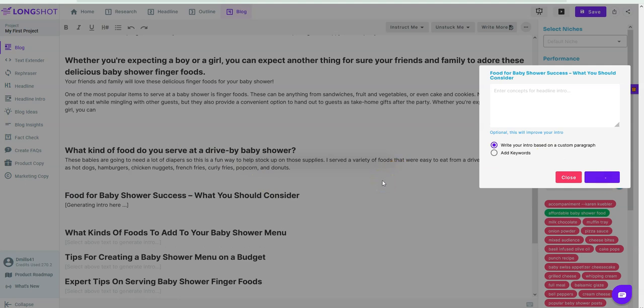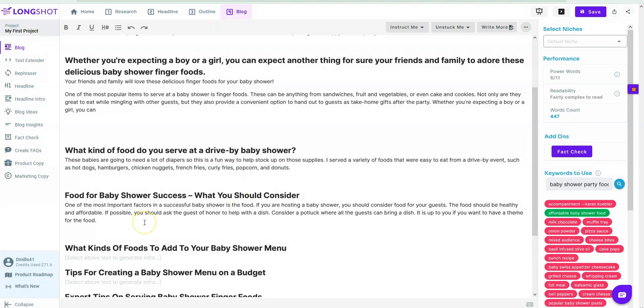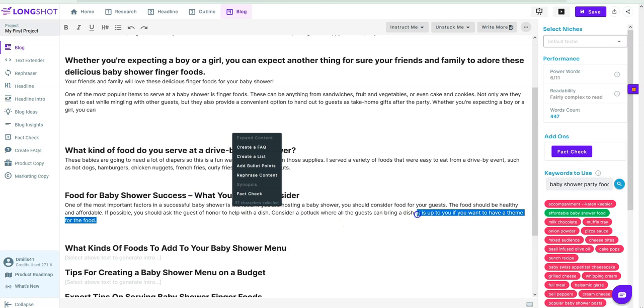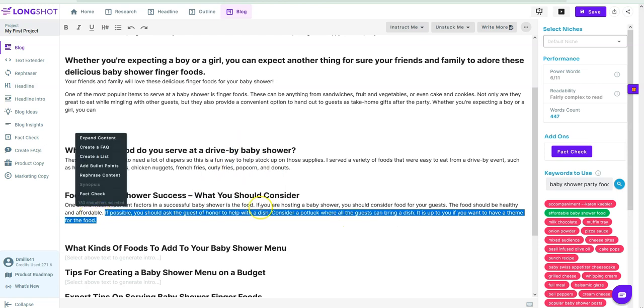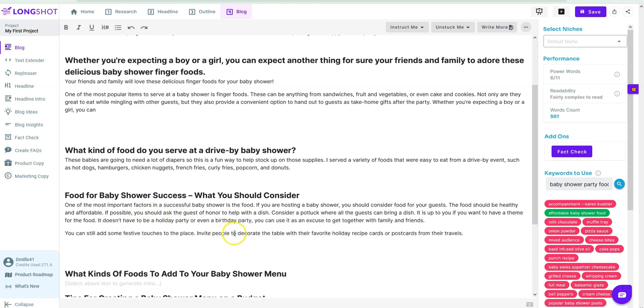And this is similar to the way that Rytr is going to work, but what I like about Longshot, that I have a little bit more of a difficult time doing in Rytr, is that I can grab this sentence right here, highlight a sentence or two, and just push expand content. It's going to continue writing right here, so you can expand. Or there's another way you can do this as well, which is it just keeps writing right there.